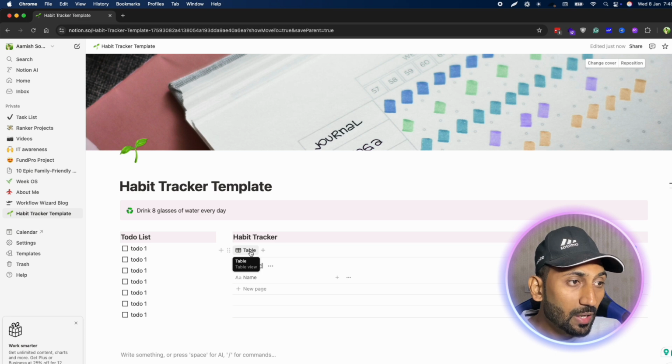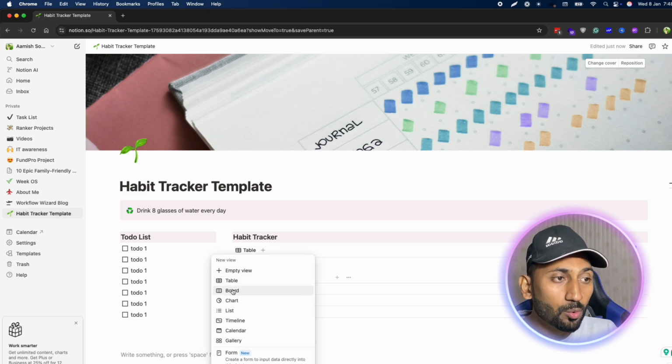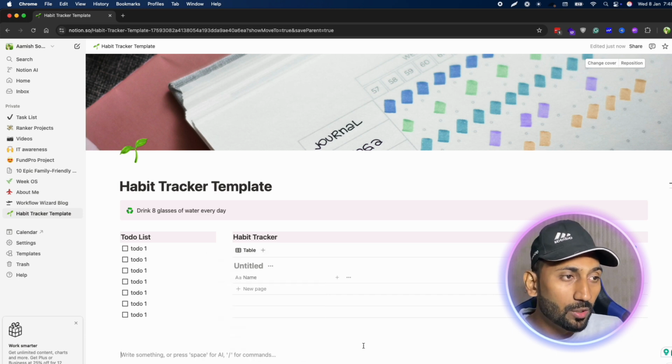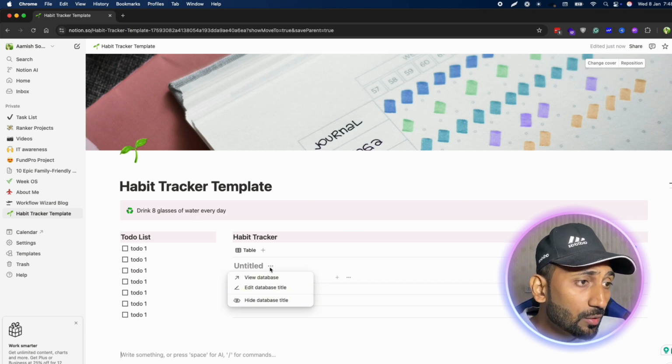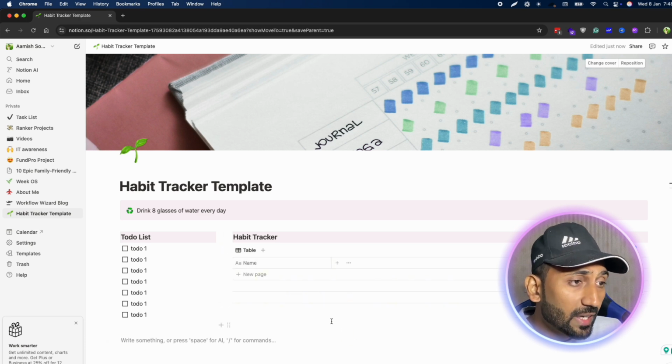Okay, here you can see we have table, and if you click on this plus, there you can have some more table views. For example, board view, chart view, calendar, gallery, but we are gonna stick to the table view only, but you can add more views as well if you want. Okay, first of all we will click these three dots and hide database title. We don't need that title.